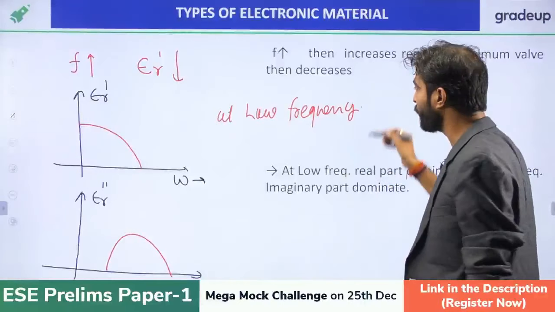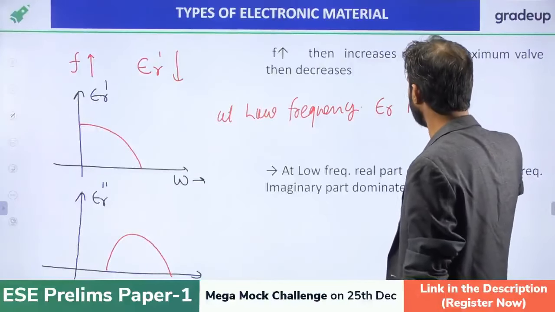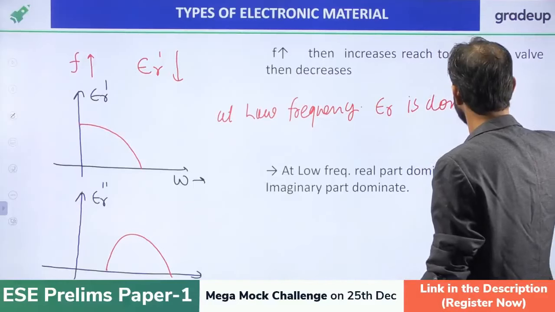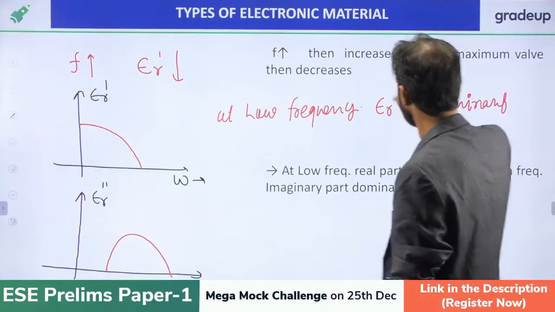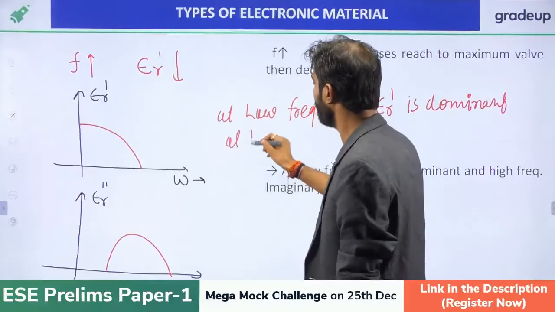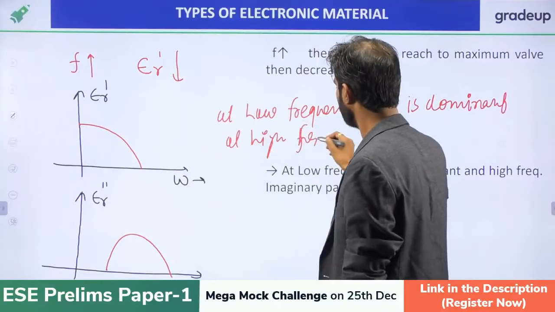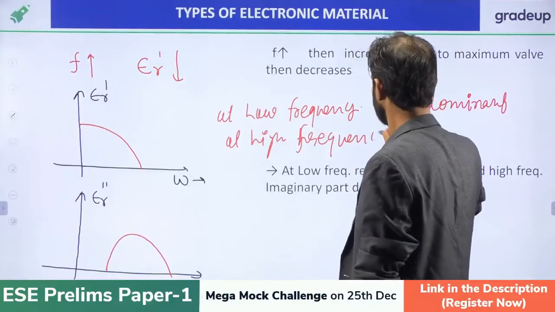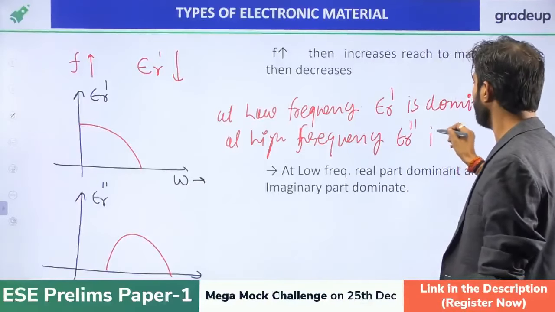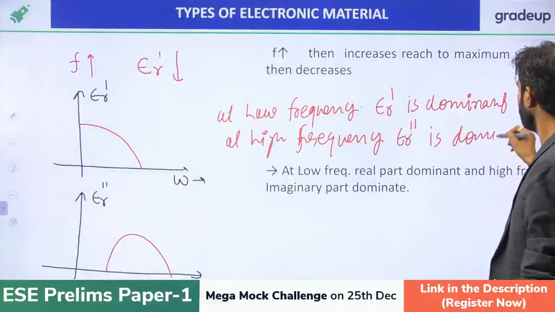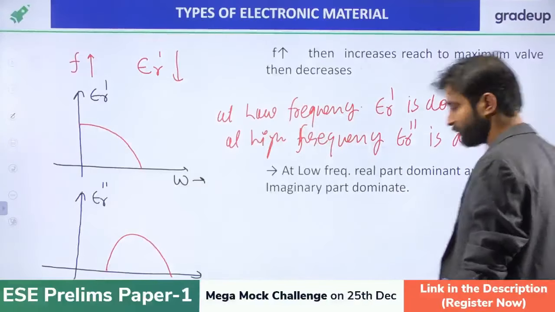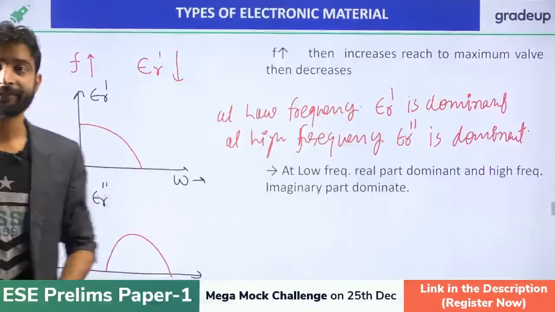At low frequency, epsilon r dash is dominant, and at high frequency, epsilon r double dash is dominant. This part is dominant, right?